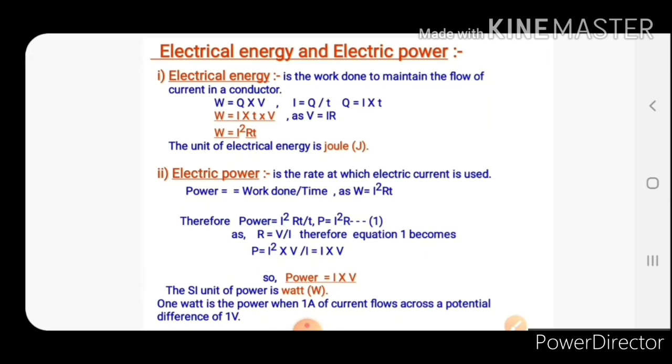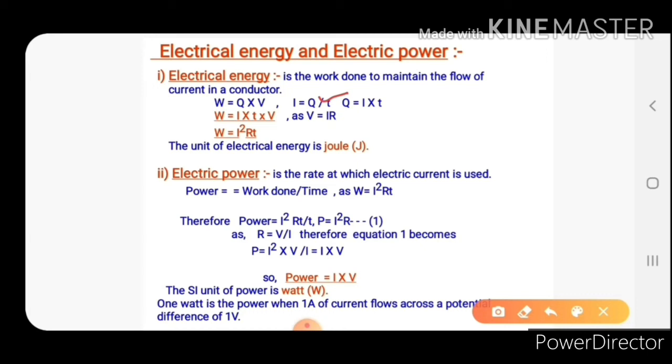Now as we know that I is equal to Q upon T. Electric current is equal to Q upon T. So the charge can be written as I into T. Charge is the multiplication of electric current and time.